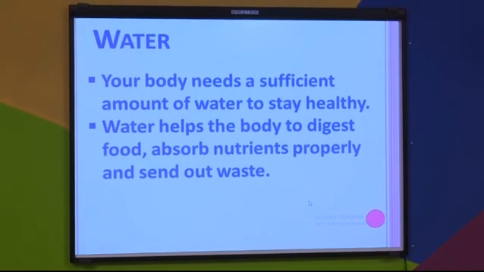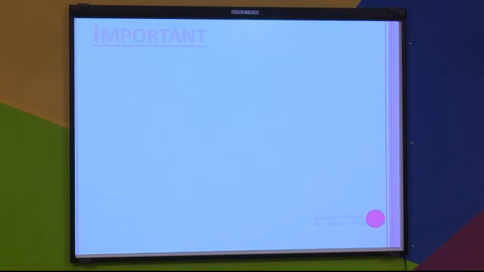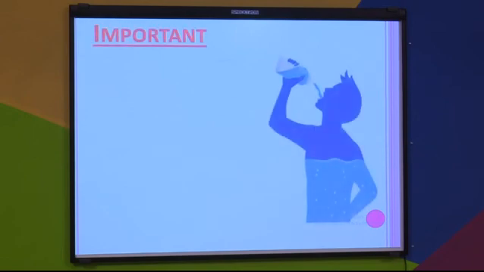And we learned in the last session that 2/3 of your body weight is water. Yes, and for a healthy life, daily you will need 3 liters of water, and from that 3 liters, 1 liter of water your body will get from the food that you eat.